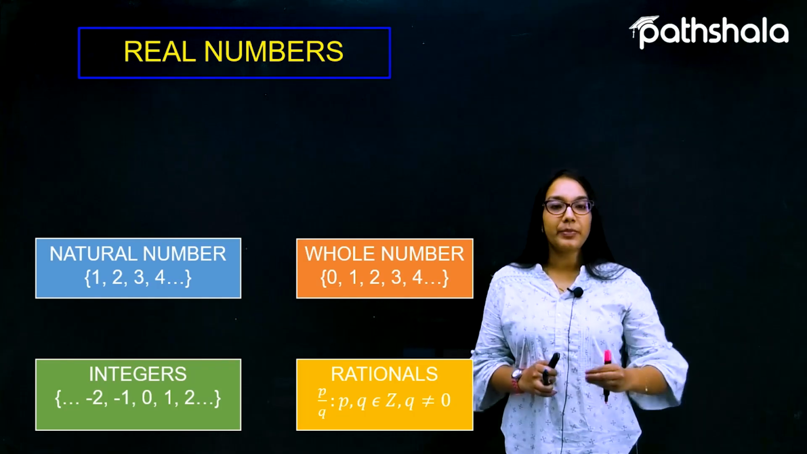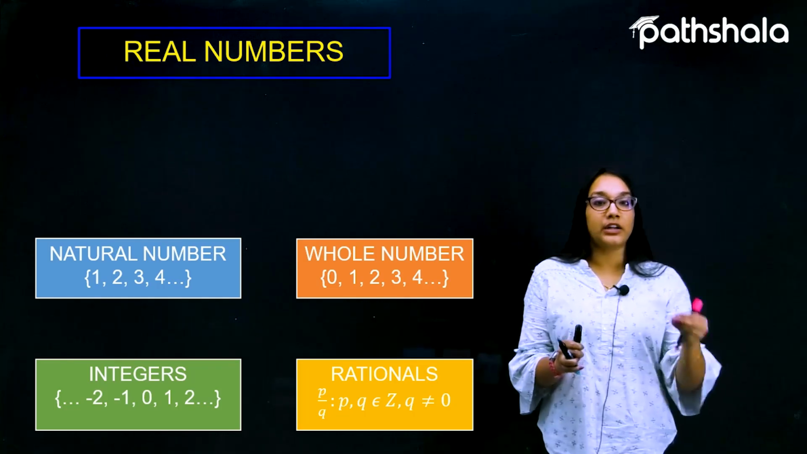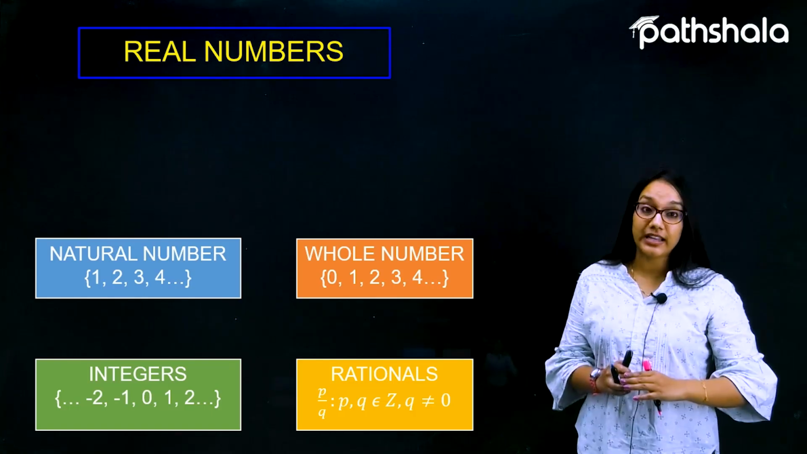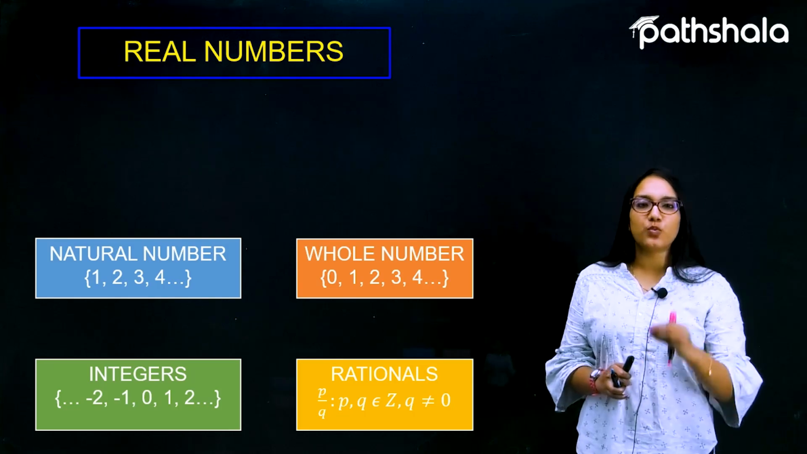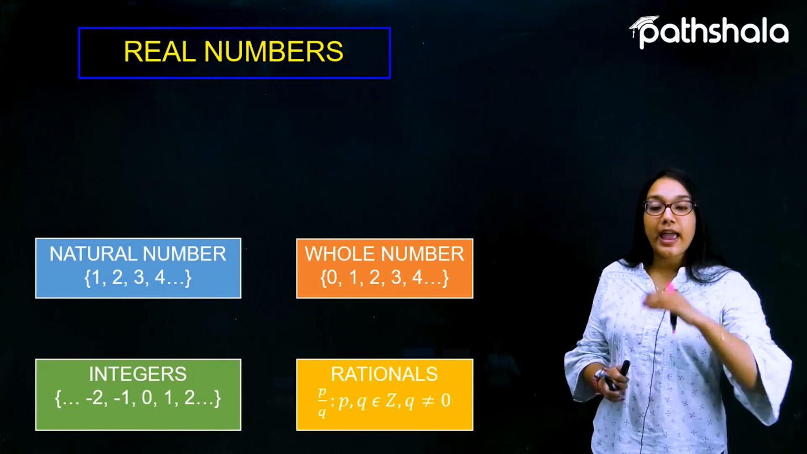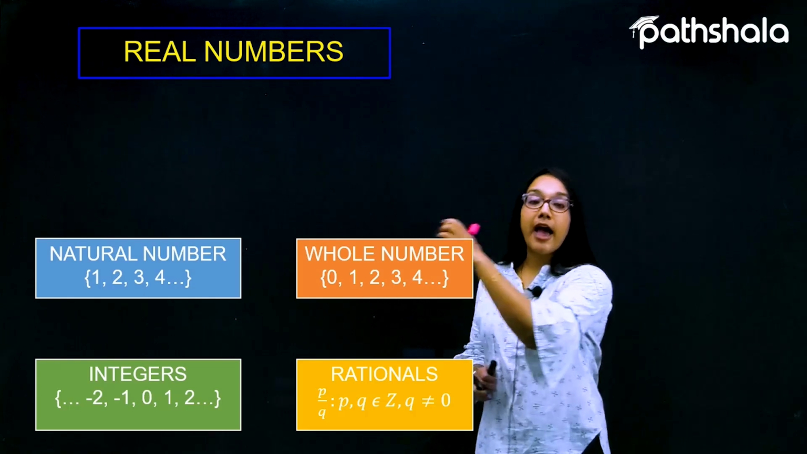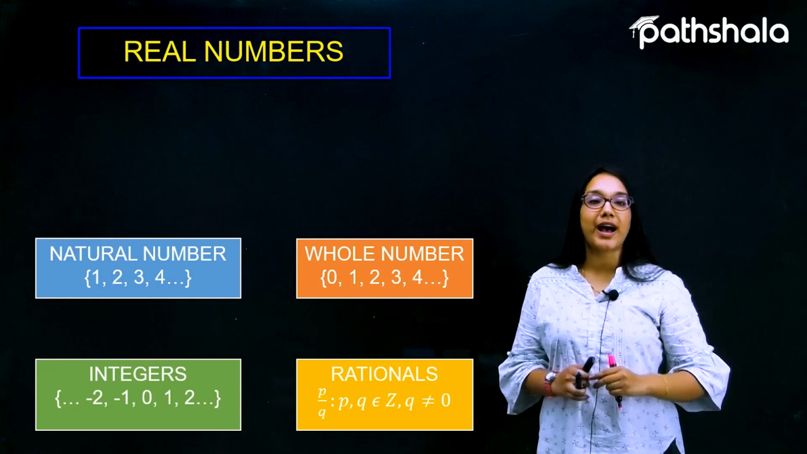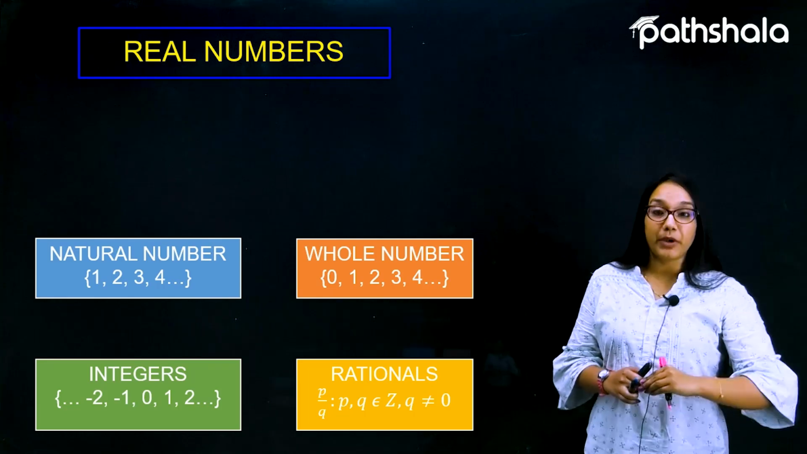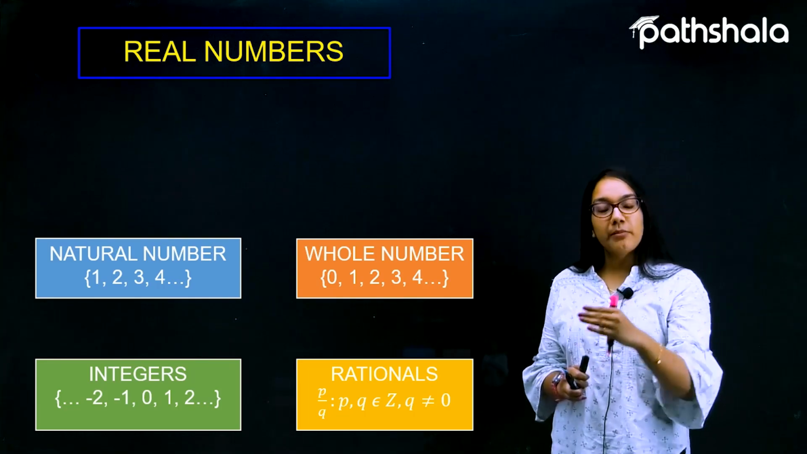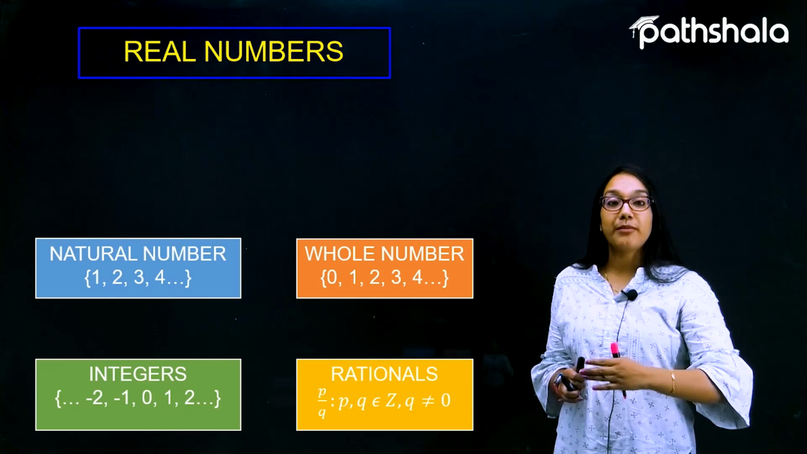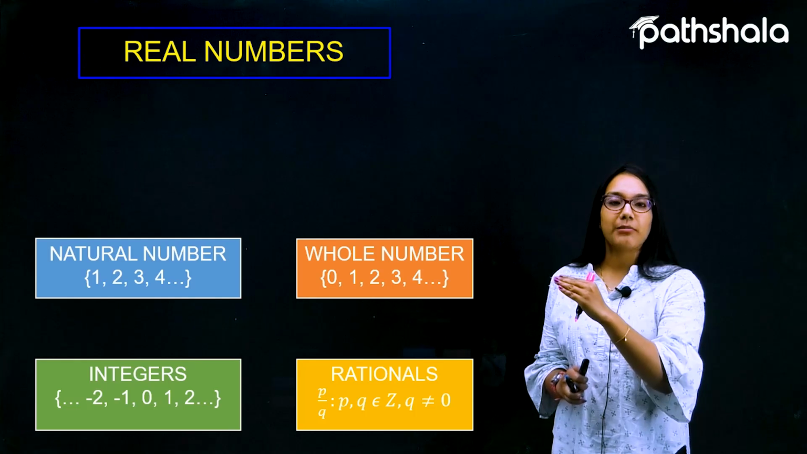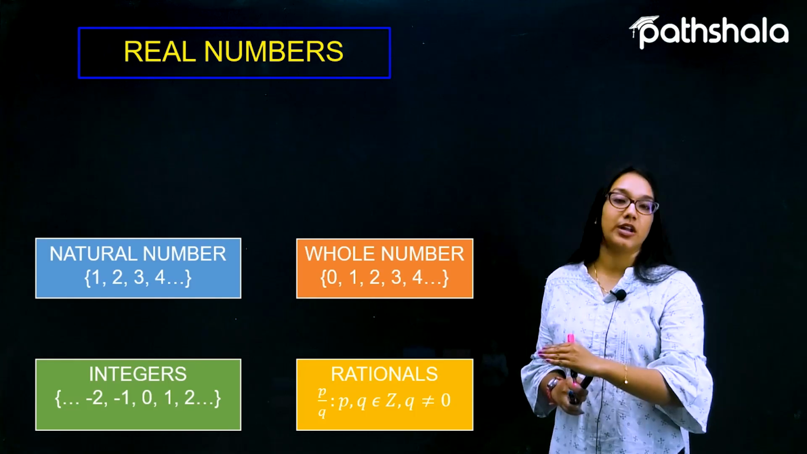We have already done rational numbers in class 8 and number system in class 9. So from both these chapters we know one thing, that every natural number, every whole number, every integer can be called a rational number, because the natural numbers, the whole numbers or the integers can be represented in the form of P by Q. So all these numbers can be called rational numbers.